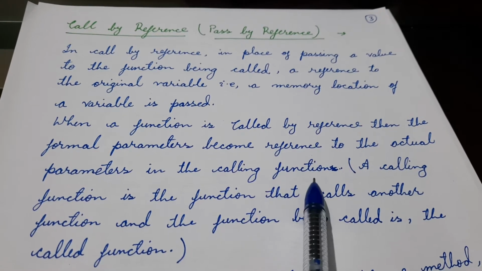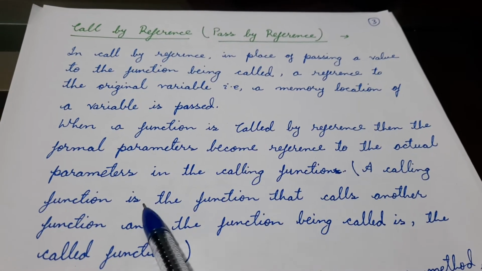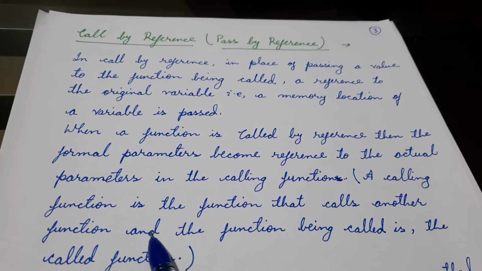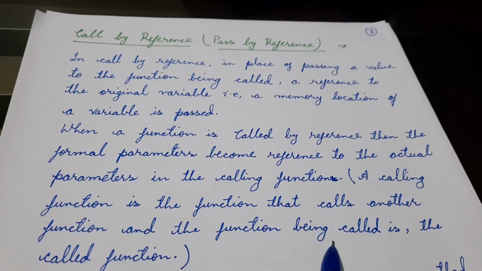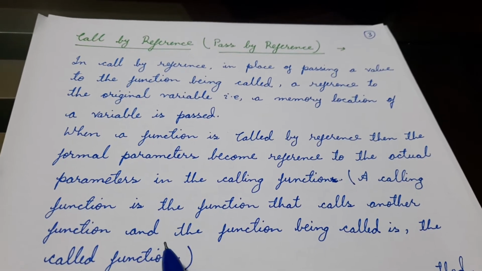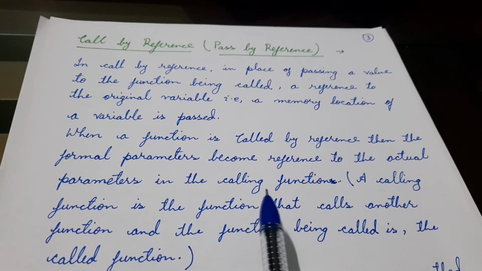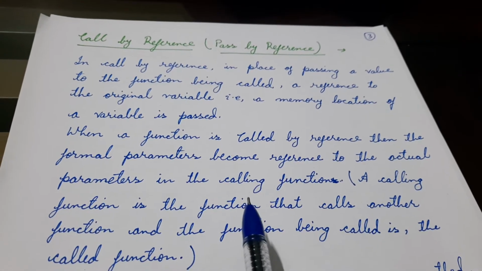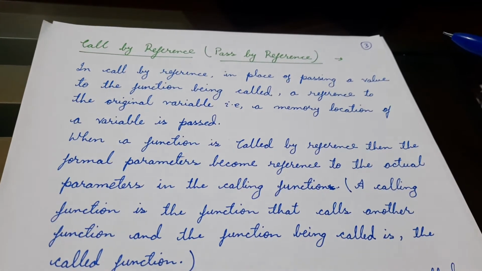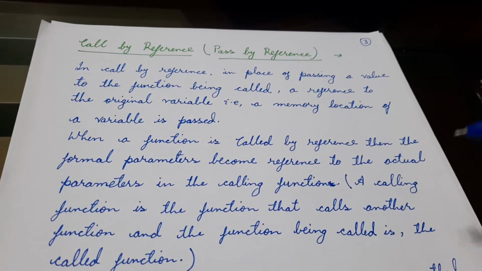Now, what is a calling function? A calling function is the function that calls another function, and the function being called is the called function. So if public static void main is the calling function, and void change is the function, then it is the called function.